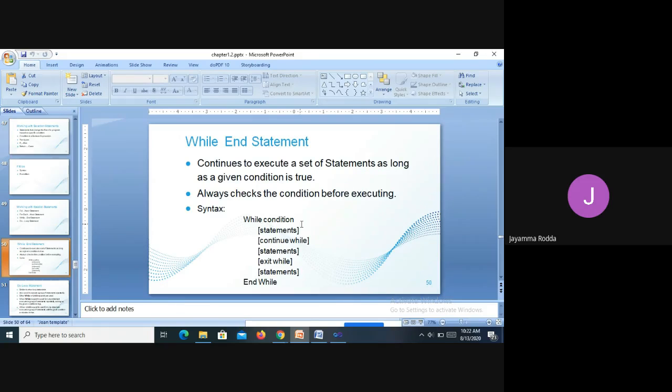You may ask me, ma'am, do we have to write these 5 steps whenever we write the syntax of while condition? No, not at all needed. Since we are following a specific textbook, those rules have to be followed. That is why I've written here. If you want to write the syntax of while condition, you can simply write while condition, list of statements, and then end while. That's all. So generally, this is the while end statement.